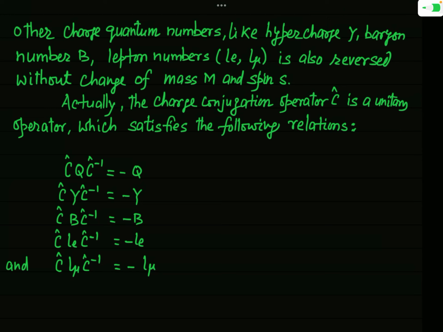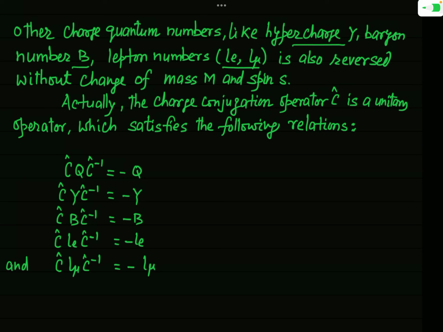For example, the hypercharge Y, the baryon number B, and lepton numbers Le and L mu. Le is the lepton number corresponding to electron, and L mu is the lepton number corresponding to muon. All these quantum numbers also change sign after the charge conjugation operation.